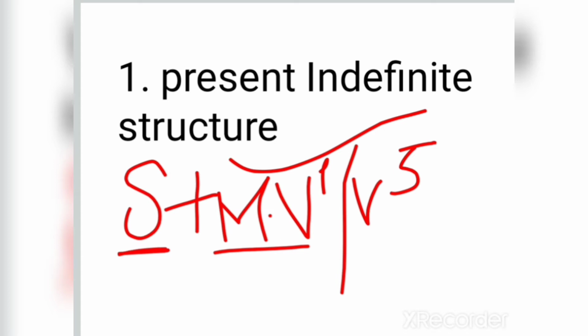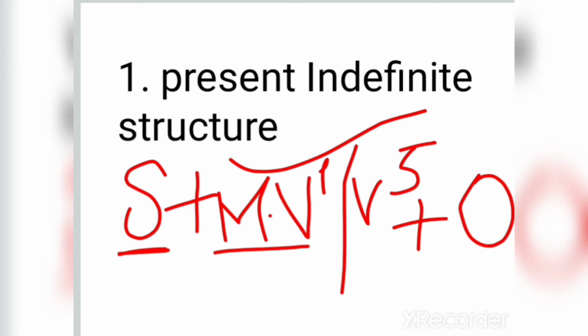So S stands for subject, then main verb, verb in the first form or verb in the fifth form, and then object or any other information. Subject here may be singular or plural.